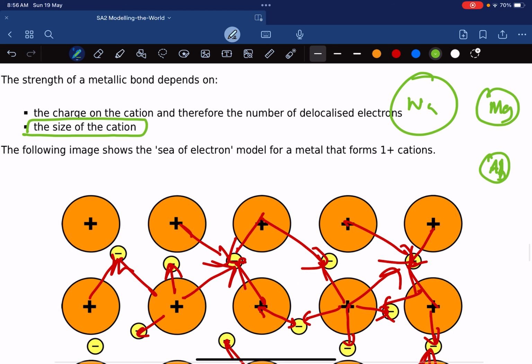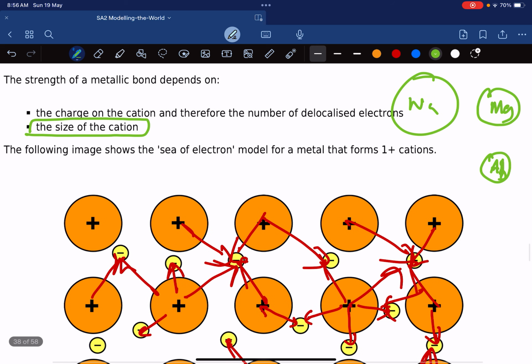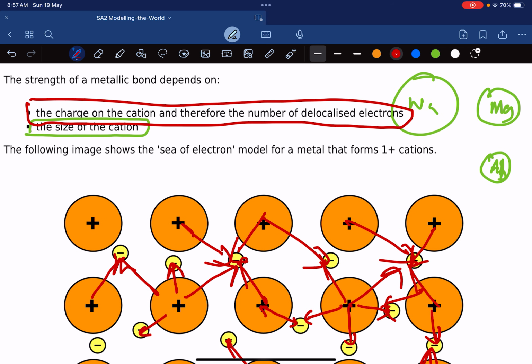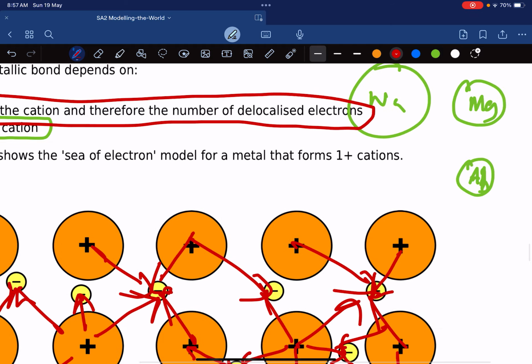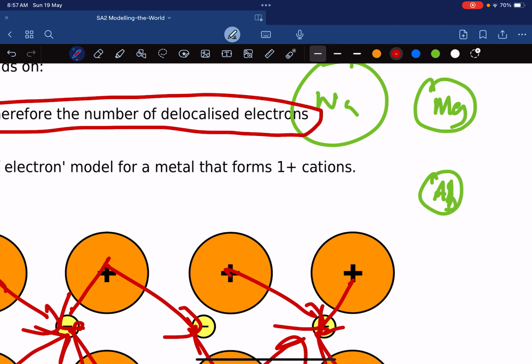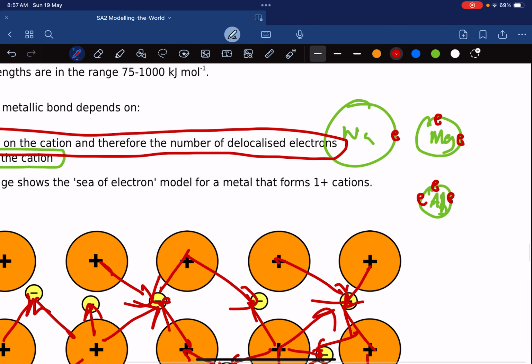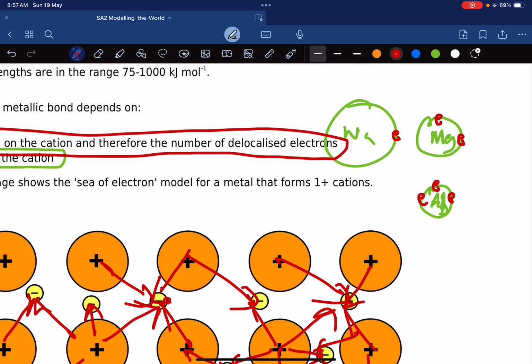And then there's the number of delocalized electrons. The more delocalized electrons you have, the stronger the metallic bonding. Obviously, sodium can only contribute 1 electron, magnesium can contribute 2 electrons, and aluminium can contribute 3 electrons. So the more electrons you contribute, the stronger the metallic bonding.